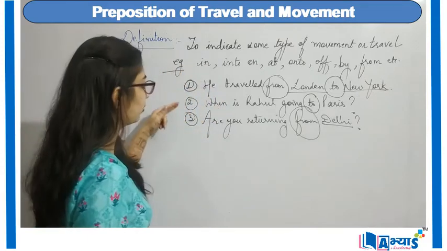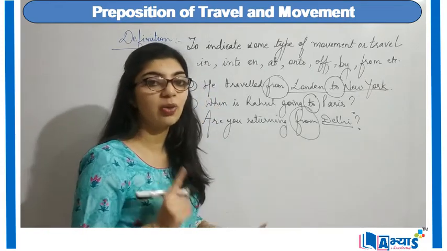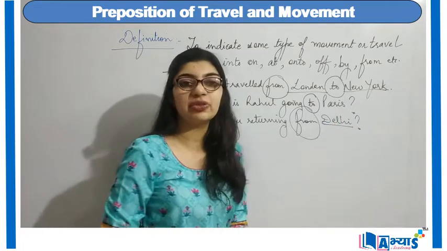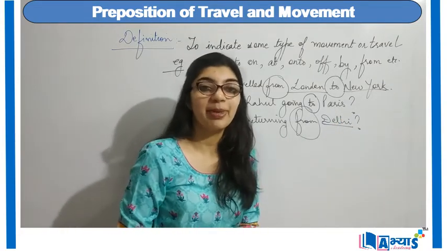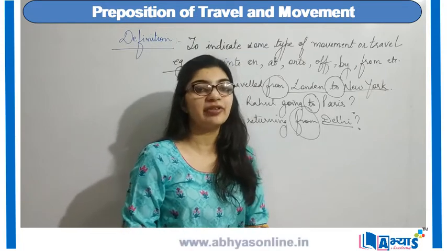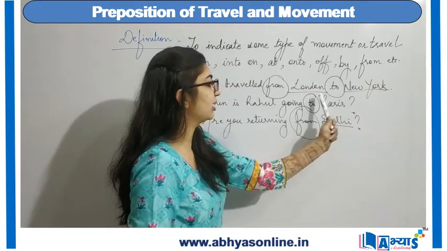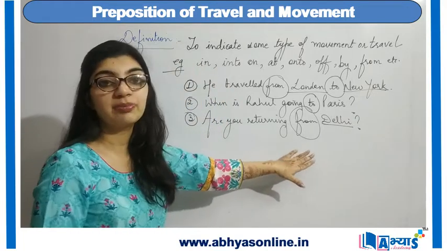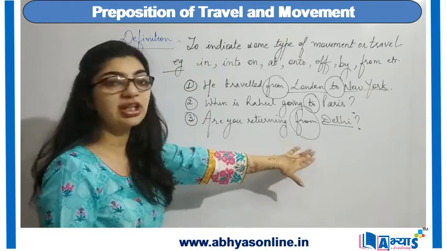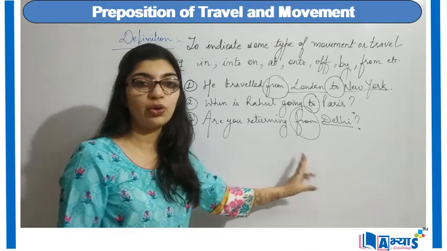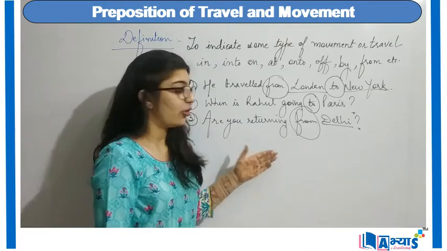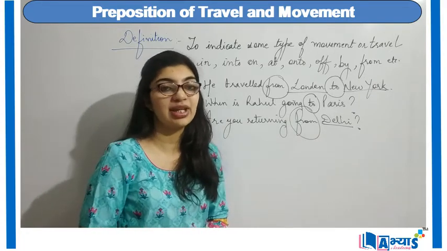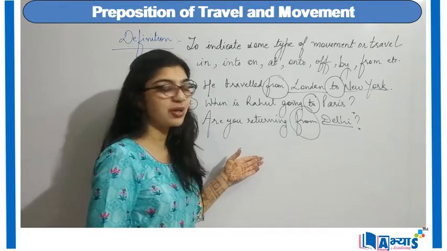Now in all the three examples we can see one thing, that here we are making use of different kinds of places. But for every place and for every destination there is a different preposition. And there is a different preposition because the prepositions are used according to the statement or according to the sentence. We have to make sure that a proper meaningful sentence is created while making use of prepositions.